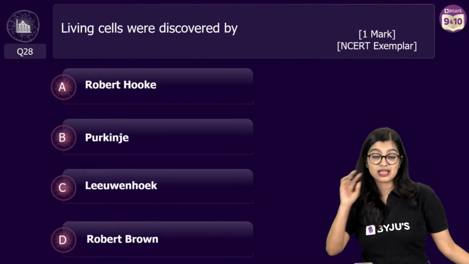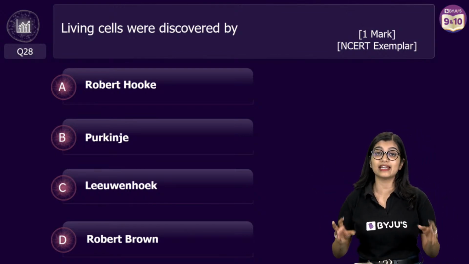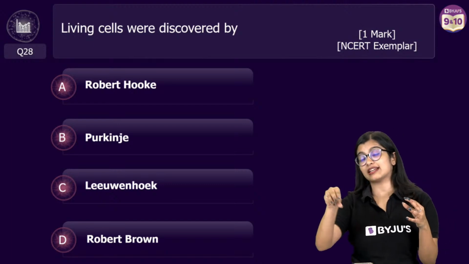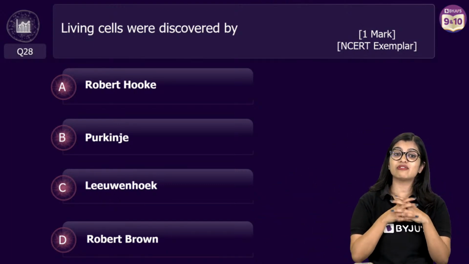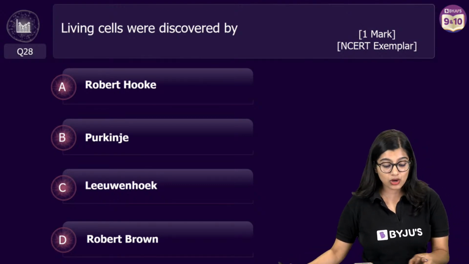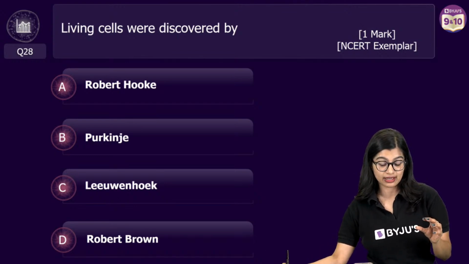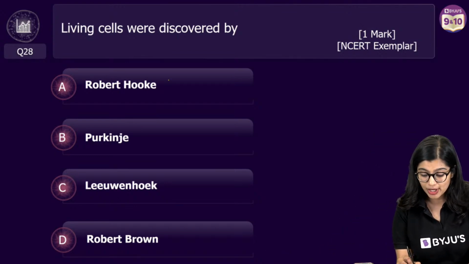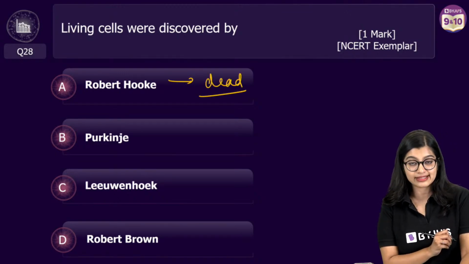So everybody who's asking me why can't it be ER for the previous question, I'm explaining it to you once again. ER synthesizes proteins that can become enzymes which are present inside the lysosome, but the lysosome in itself is formed by Golgi, right? So the correct answer is Golgi. Now here when we're talking about living cells, we are specifying that it is living, right? Which is why we know that Robert Hooke, although he coined the term cells, discovered dead cells.